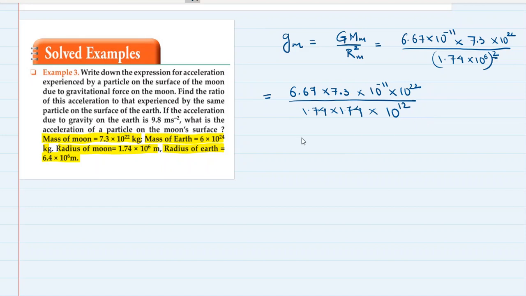Now let's get rid of all the decimal places in these terms. In the denominator we have 4 decimal places, and in the numerator we have 3 decimal places, 1 2 3, 1 2 3 4. So we will multiply the numerator and denominator with 10,000 to get rid of the decimal places.